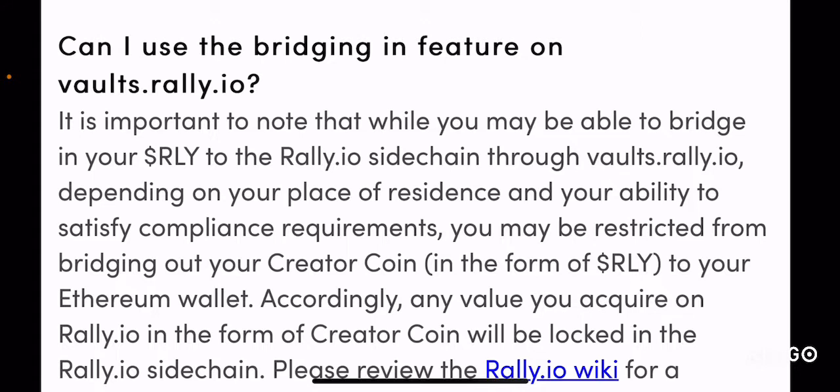So, can I use the bridging in feature on waltz.rally.io? This is a question that many people who initially didn't understand this project were asking, and the answer is obviously yes, you can bridge in your RLY tokens into the rally.io sidechain through waltz.rally.io, but the thing is you need to be residing in one of the countries that is not restricted by this platform.